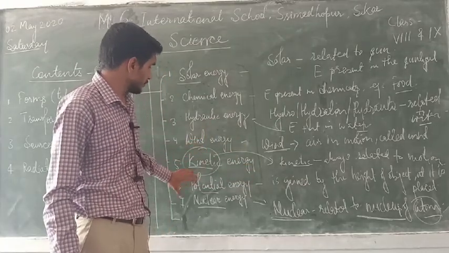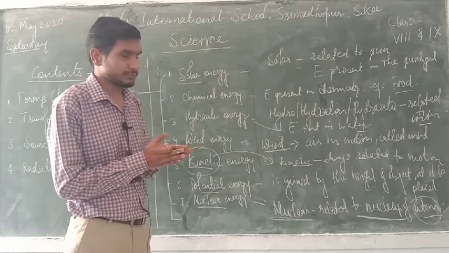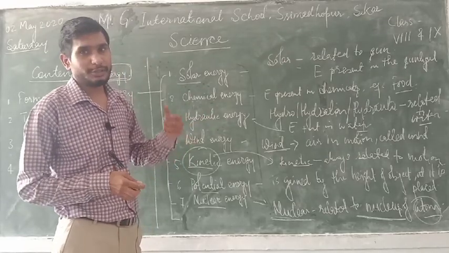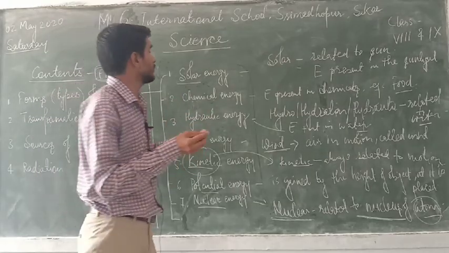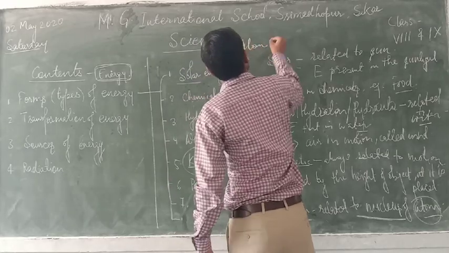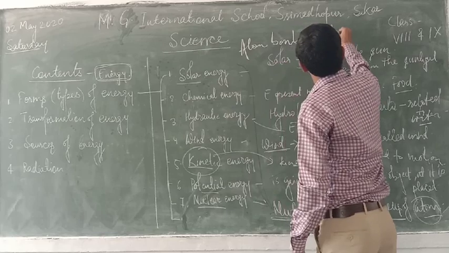To explain nuclear energy in an easy manner, in present time we sometimes hear about the atom bomb or nuclear bomb.